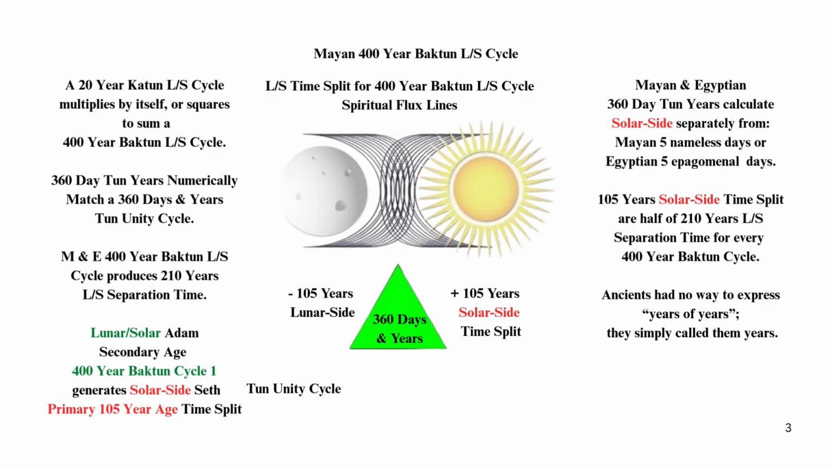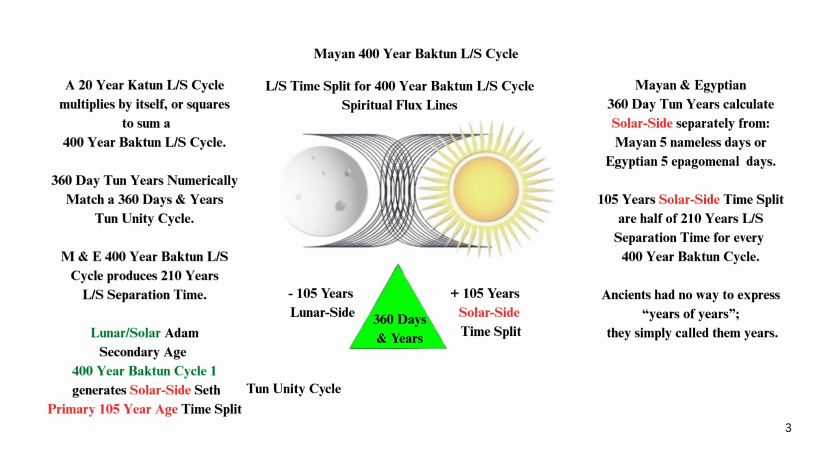Lunar/solar atom. Secondary age. 400-year Bacton cycle 1 generates solar side Seth primary 105-year age time split. L/S time split for 400-year Bacton L/S cycle. Spiritual flux lines. 105 years lunar side plus 105 years solar side time split.